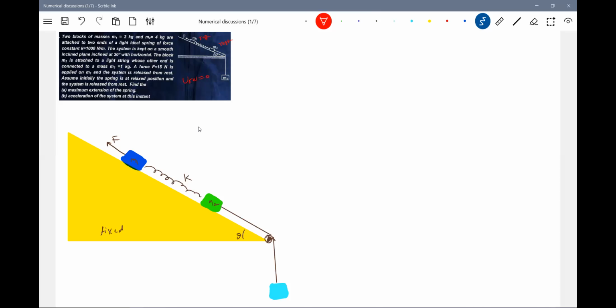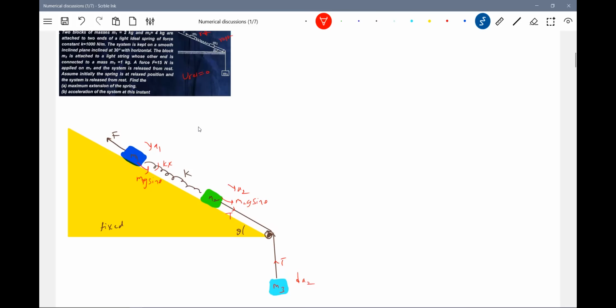In what direction will they accelerate? That's the primary question. Let me assume. This is M3, and let the acceleration be A2. Sir, why are you putting up or down? I too don't know. Then the spring gets elongated. The weights are M1 g sin theta and M2 g sin theta. This is T, this is T, and this will be M3 g. The acceleration of M2 and M3 should be the same because they're connected by a common string.